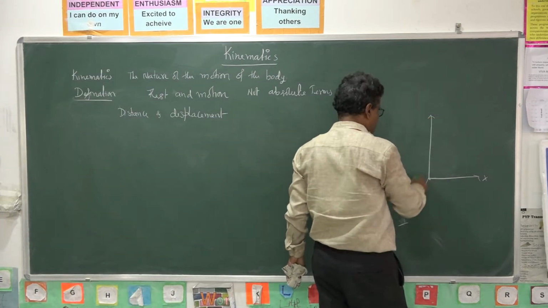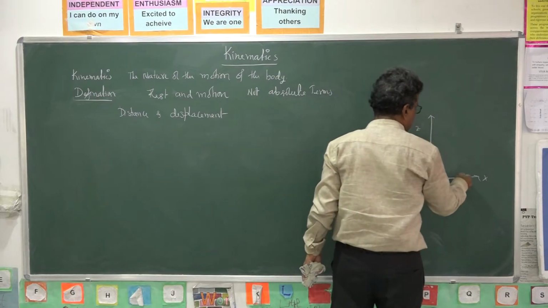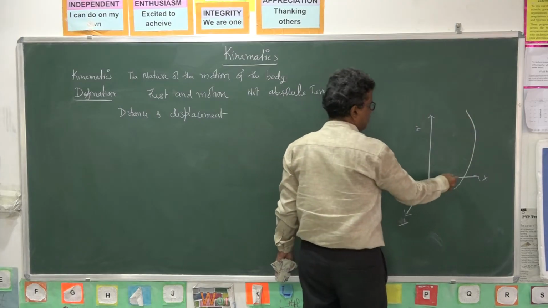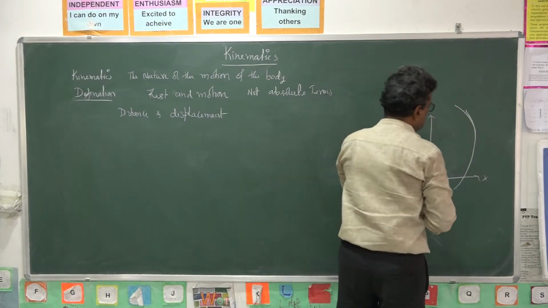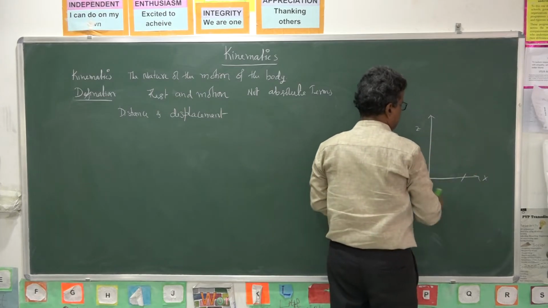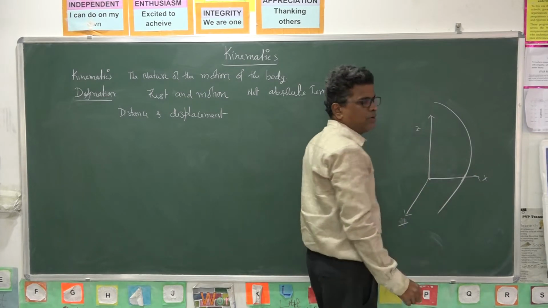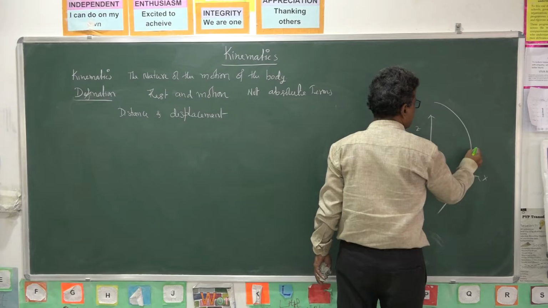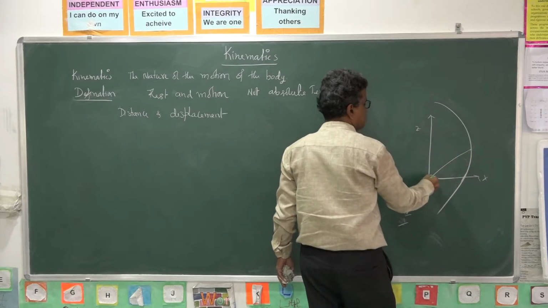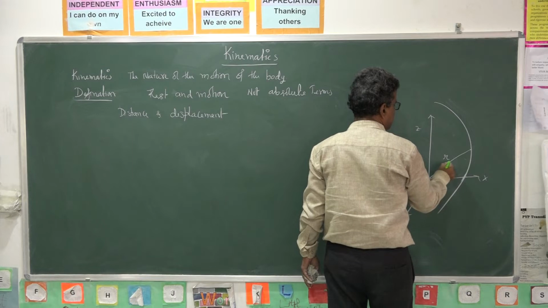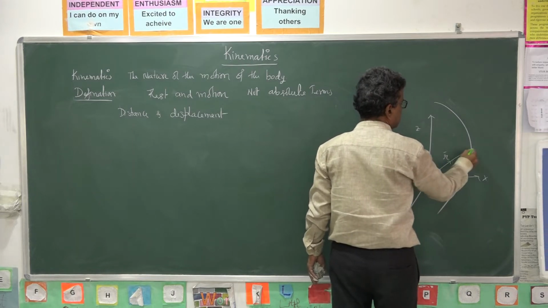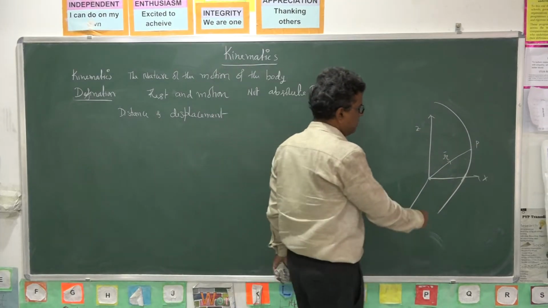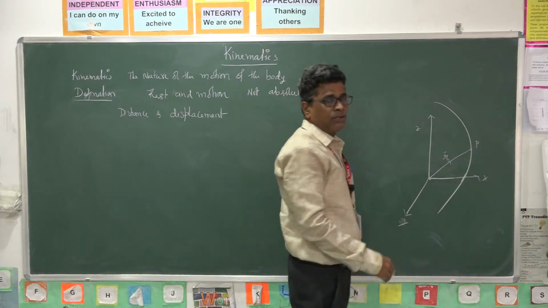Suppose the body moves in a curvilinear motion, along a curved path like this. Its position changes with respect to time. Let P be the position of this particle at a particular instant of time.